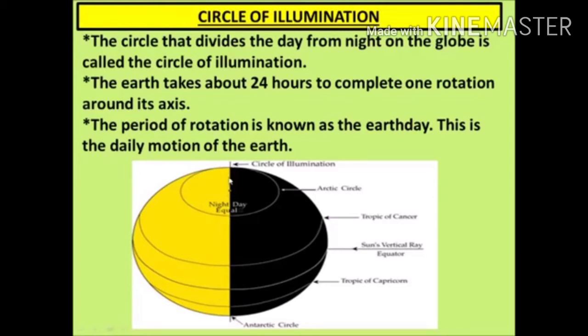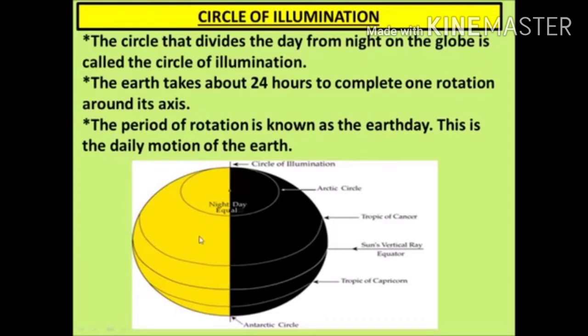The earth takes about 24 hours to complete one rotation around its axis. The period of rotation is known as the earth day. This is the daily motion of the earth. Yes, daily the earth rotates around itself. It takes 24 hours to complete one rotation. So it is a daily motion.